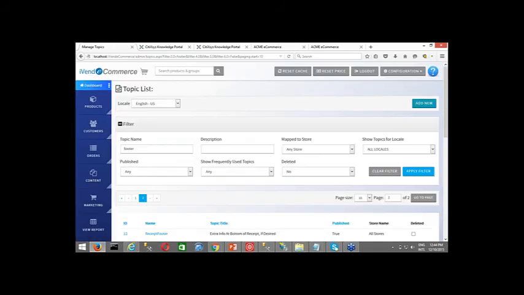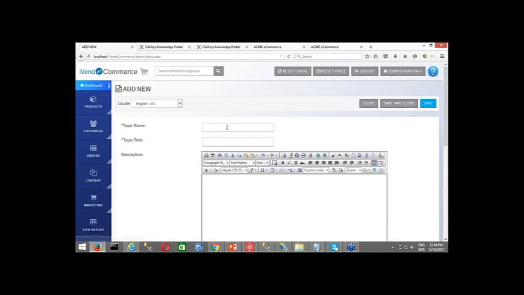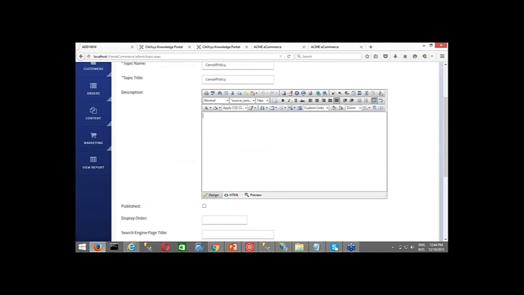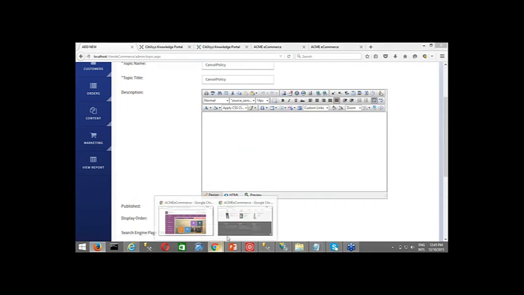So how do we create a topic? For example, I click on add new. I name my topic cancel policy. I can create the entire HTML with the help of the HTML editor, or if I have certain text, I can just paste it.